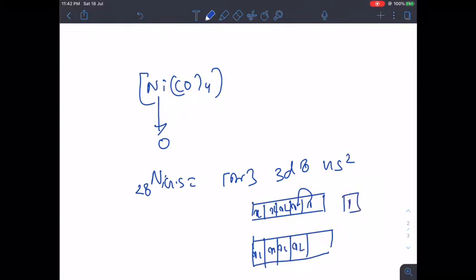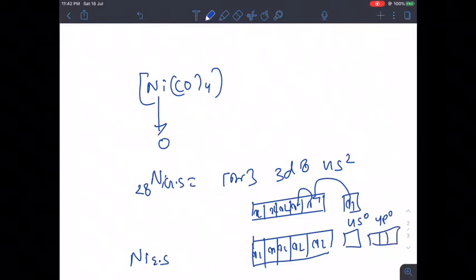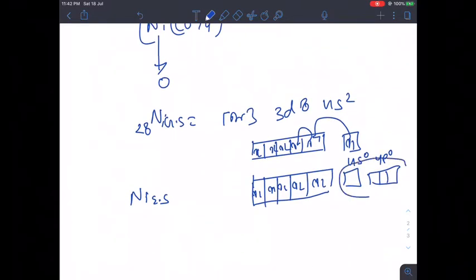And the electron of S will be pushed inside, that means nickel in excited state. If it is pushed inside, we will get 4s vacant, 4s 0, and then of course 4p will be 0. How many ligands do we have here in this case? Total 4. So what will be the hybridization? sp3.